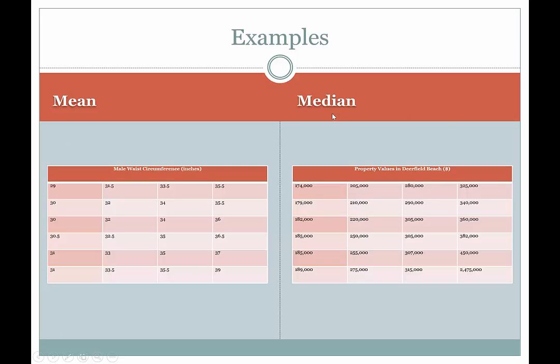Let's look at a couple of quick examples. Here's a great example where mean would work great. Male waist circumferences, I think these are for kids in high school. But either way, there's a physical limitation to male waist circumference, right? The human waist cannot get infinitely large or dramatically large. In other words, somebody's waist circumference is not going to be 100 times larger than someone else's, right? Whereas if you're talking about personal wealth, it could certainly be 100 times larger, right? Because of the physical limitations that exist, you probably aren't going to have these dramatic extreme numbers there. So probably the mean is going to be perfectly fine.